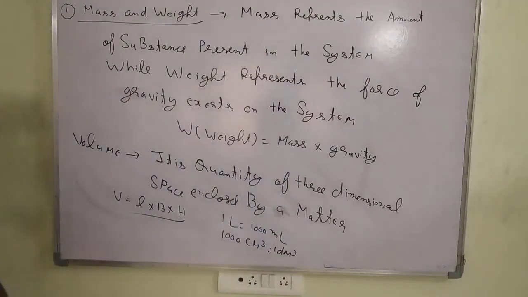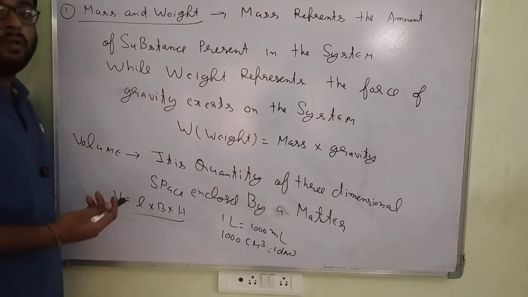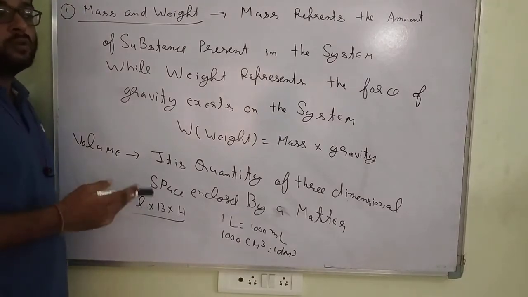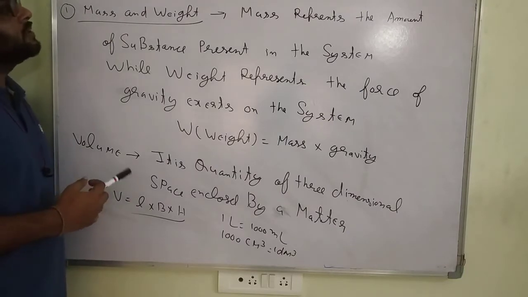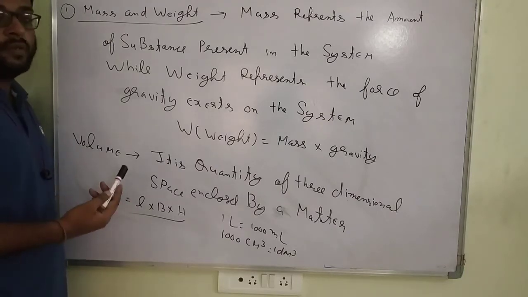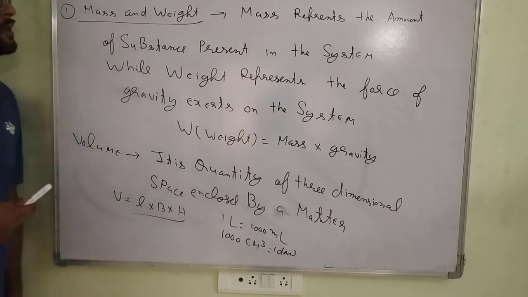Okay, last one. This is what is matter. I have already explained to you homogeneous mixture and heterogeneous mixture. Next is mass and weight. What is mass, what is weight? Here I am going to explain what is mass and what is weight.